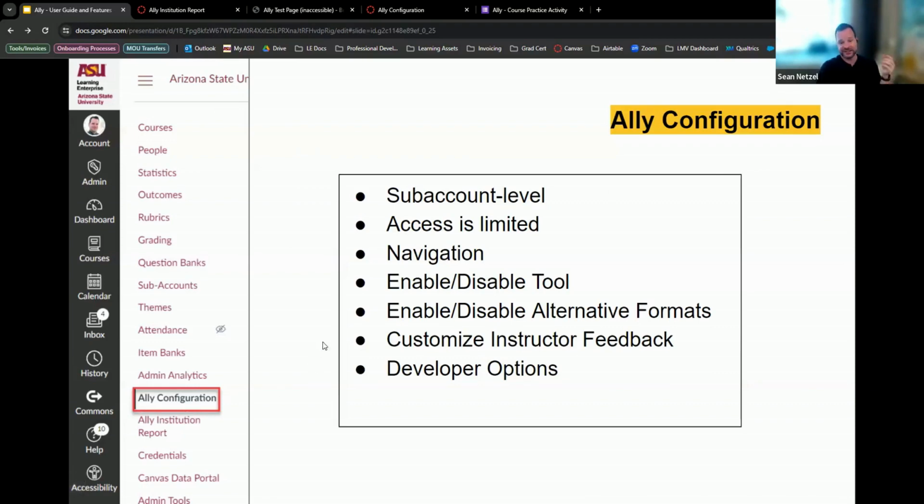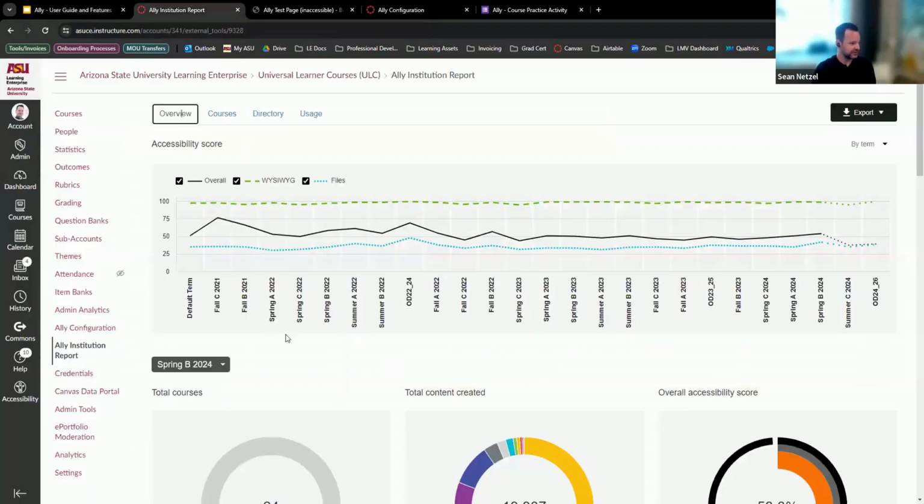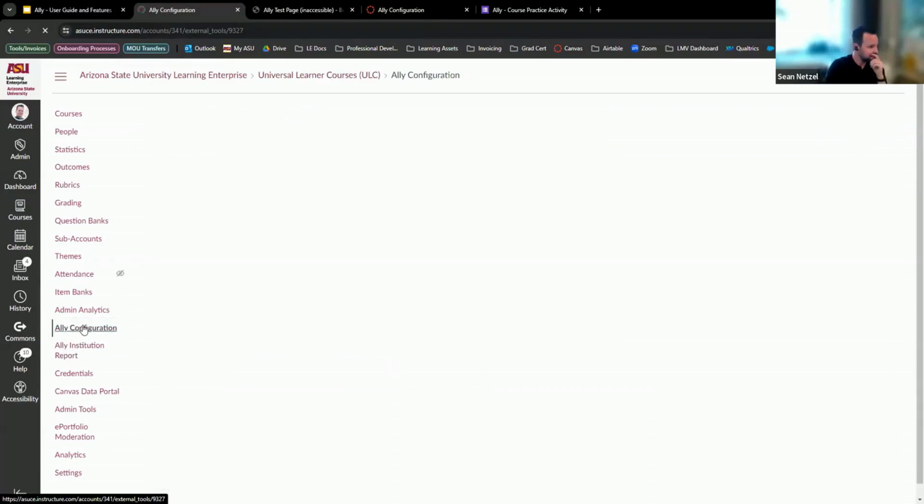But this is a little bit useful for just getting it set up and changing some of the features. So you can enable or disable Ally in courses. You can have it so it automatically will be enabled in all future courses. You could look at the different alternative formats and turn those off and on, which I'll show you because we do that, as well as customize the instructor feedback. And there's a couple developer options. So in here as well, we're at the sub account for our ULCs. And then I click into Ally configuration.